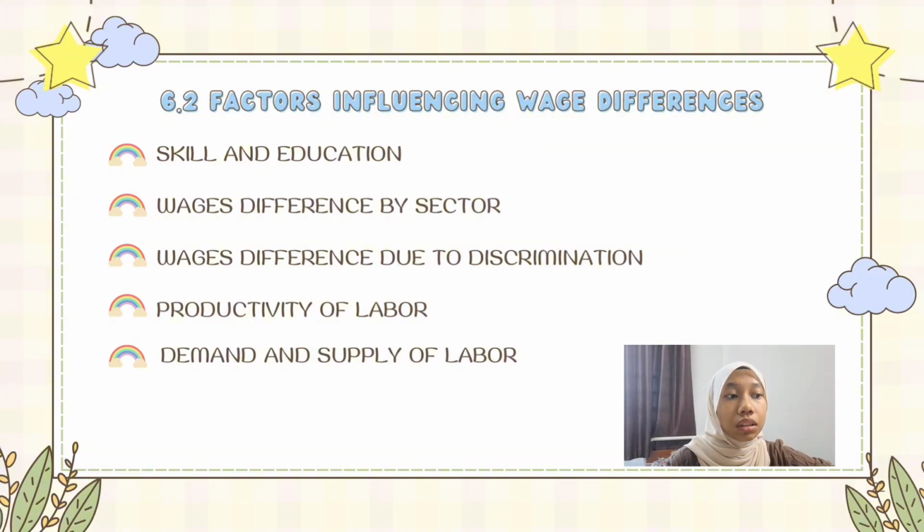Labor may be paid differently due to gender, age, ethnicity, and bias. Other factor is productivity of labor. Labor who contribute more to output or revenue are paid higher wages. Demand and supply of labor. Wages will increase if demand of labor is high and supply limited. Wages will decrease if labor supply is higher and demand is low.